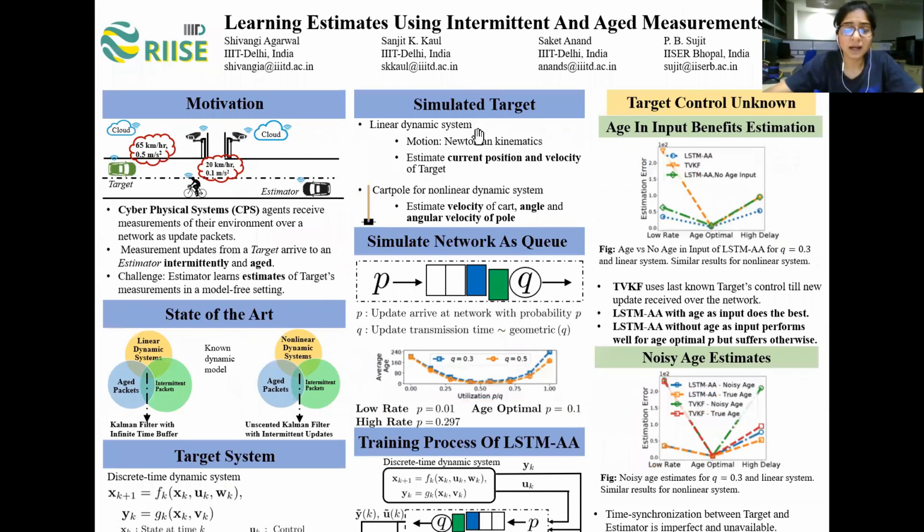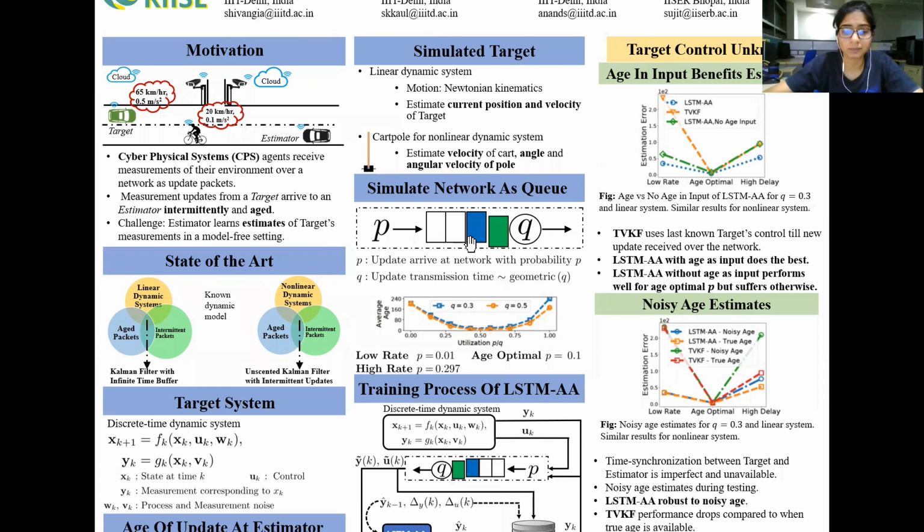We have simulated our architecture and shown the efficacy of our results on two systems, linear as well as non-linear dynamic system. For the linear dynamical system, the motion is governed by Newtonian kinematics, and we estimate current position and velocity. Similarly, for the cart pole, which is simply a pole on a moving cart, we estimate velocity of cart, angle, and angular velocity of the pole.